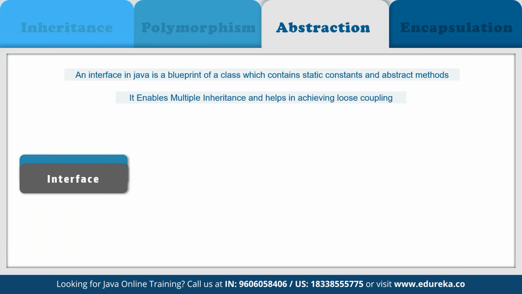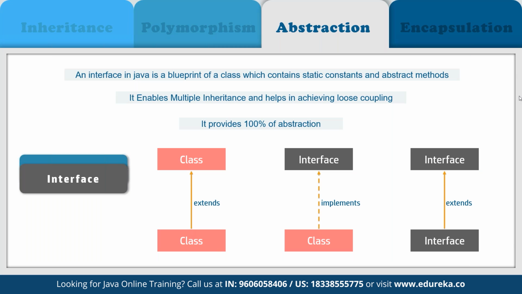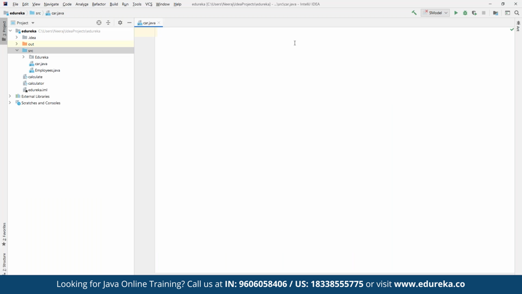So we can define a public interface for a parent car, and then we can define, as a part of the interface, suppose here we can have speed up, apply brakes, change gear, and then we can define the values in it as a part of simple abstraction here. All right. So now let's say if we want to work on abstraction as well, so we can take a small example for abstraction. For example, say we come back to our editor where we are going to make use of a simple class.